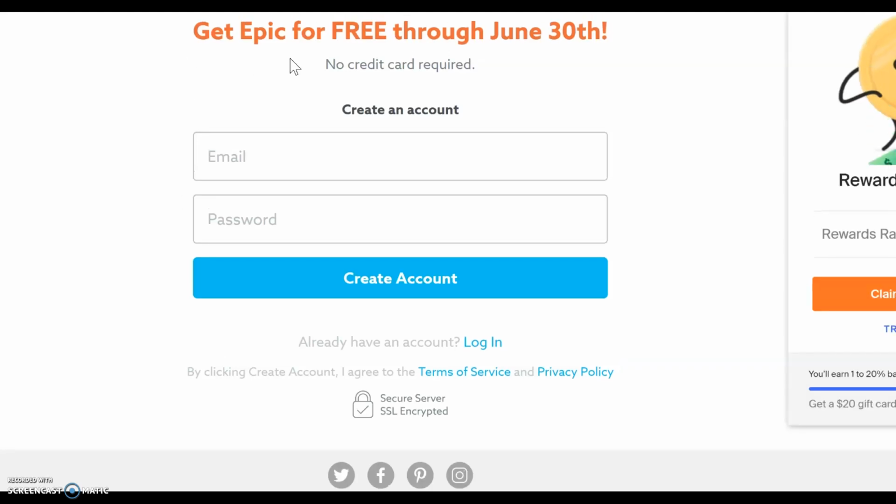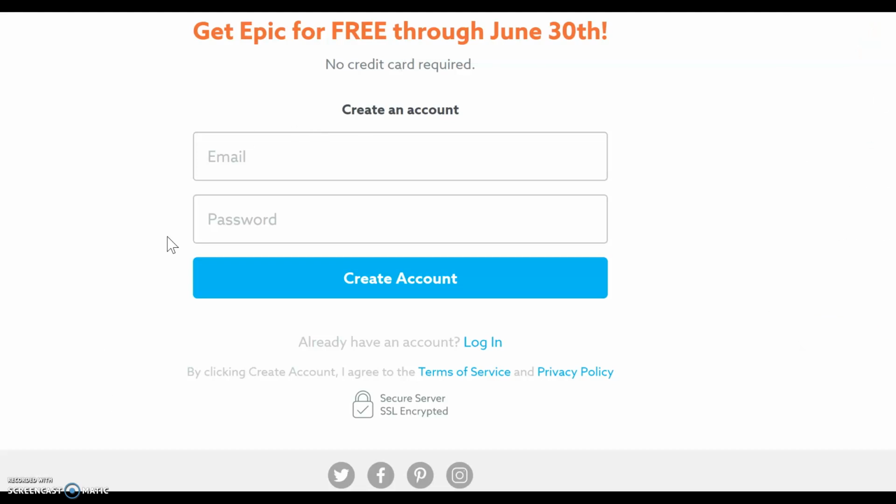And it's saying get Epic free through June 30th. And all that it wants you to do is add an email and a password to create the account. And that email would then still be the parent email when you're doing it through the parent email that was sent. So I'm going to pause, put in the email that I have, and create a password.